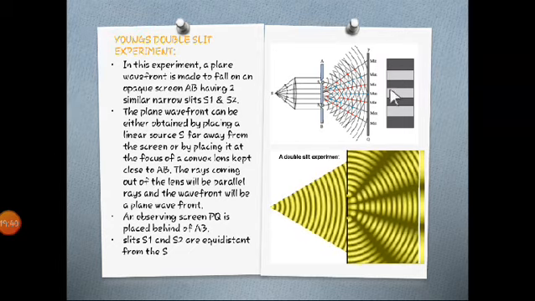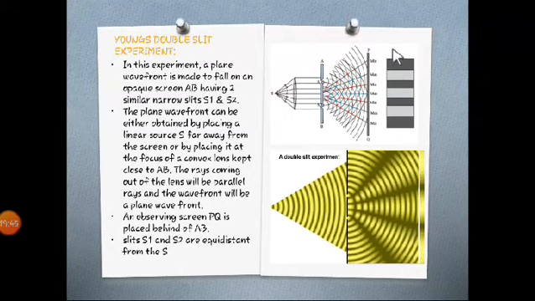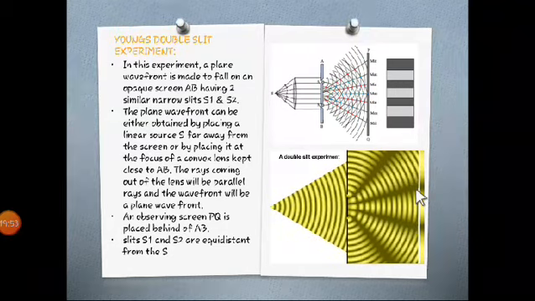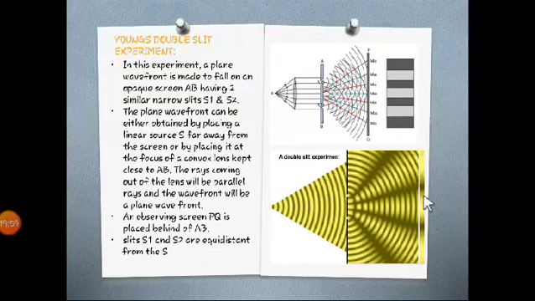So dark, bright, dark, bright, the alternate color bands are forming, and this is nothing but the interference band. Here the dark is destructive interference, and the bright is constructive interference.